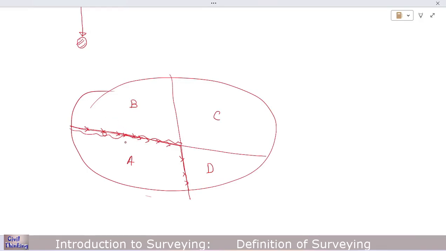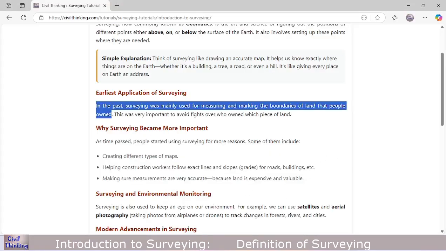It was the need of the hour that there had to be precise measurement, so surveying needed to be improved. Because of this need, surveying was improved. We introduced different devices in surveying so that the accuracy of surveying increased. So I hope you got this point. Let's move on.